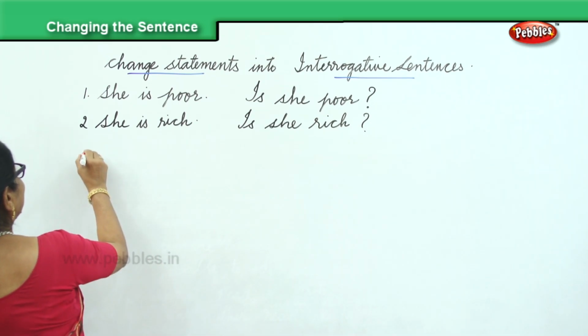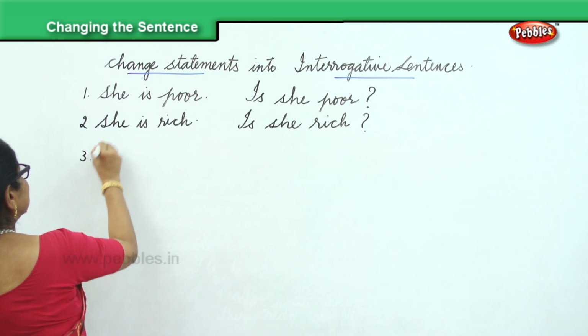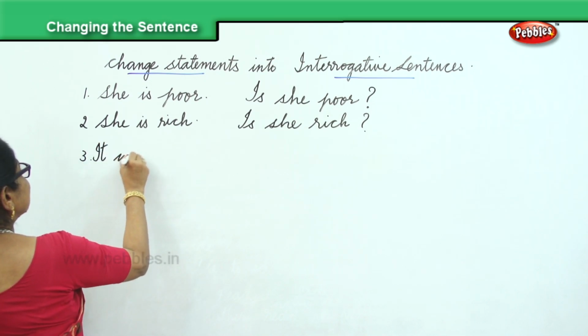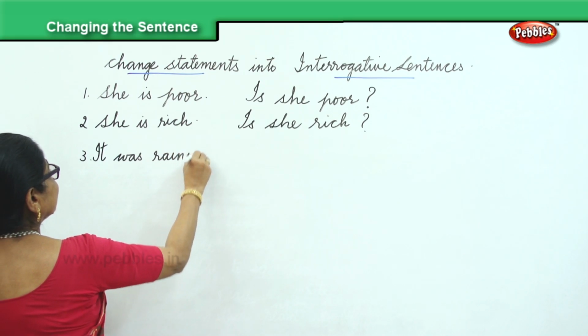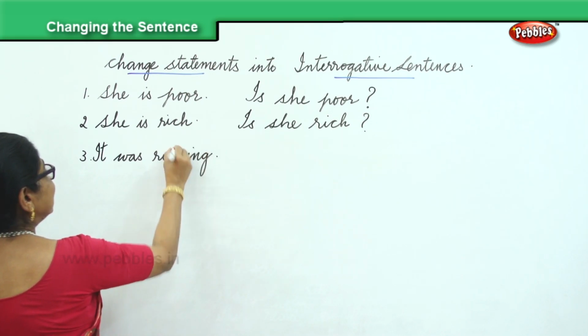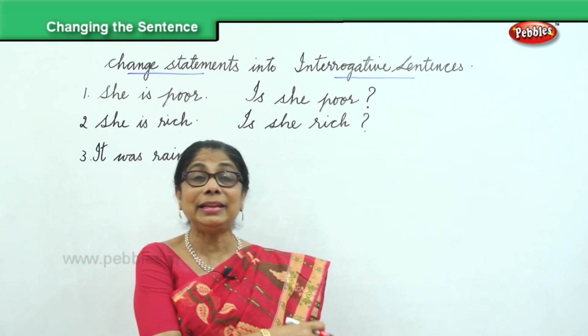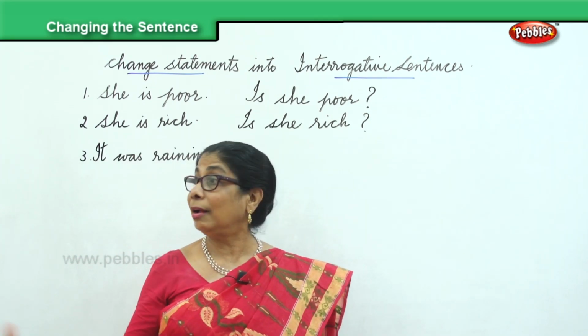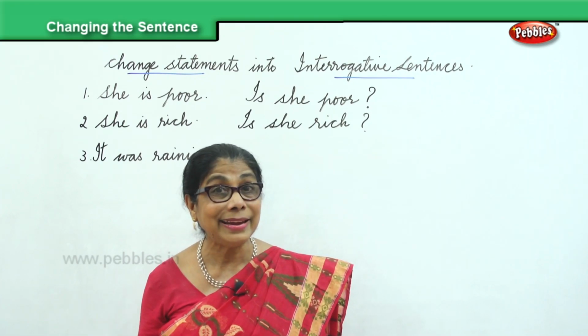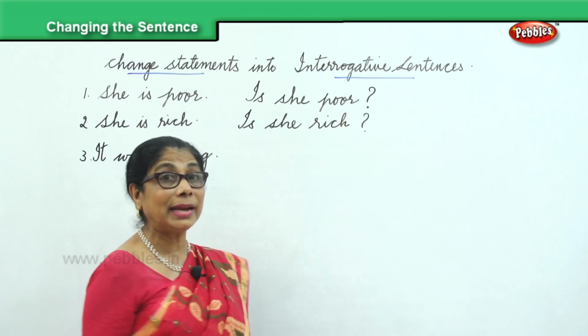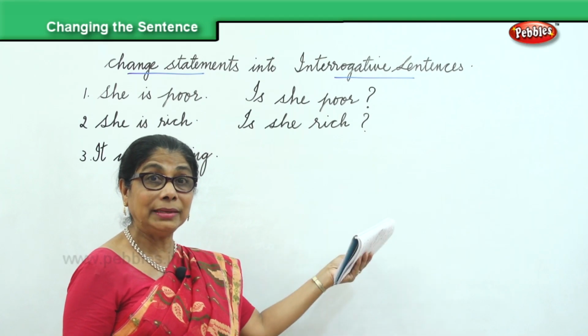It was raining. So there's a statement here. It was raining. Like yesterday it was raining, or morning it was raining, or now it was raining. Or you can say it was raining in your place.